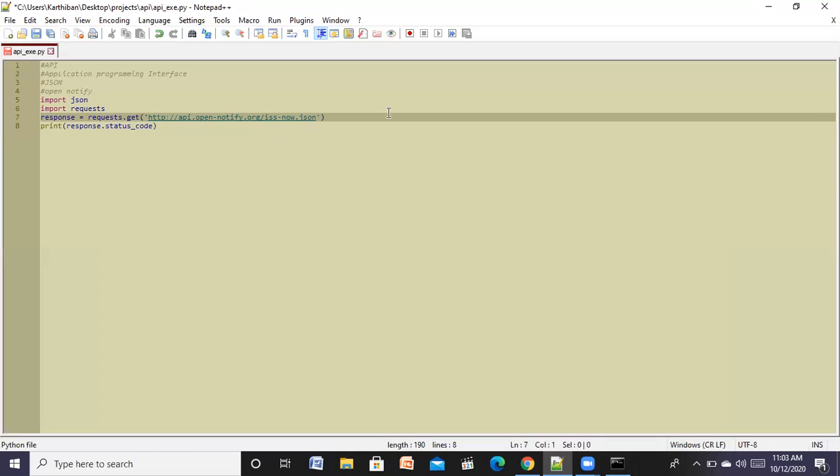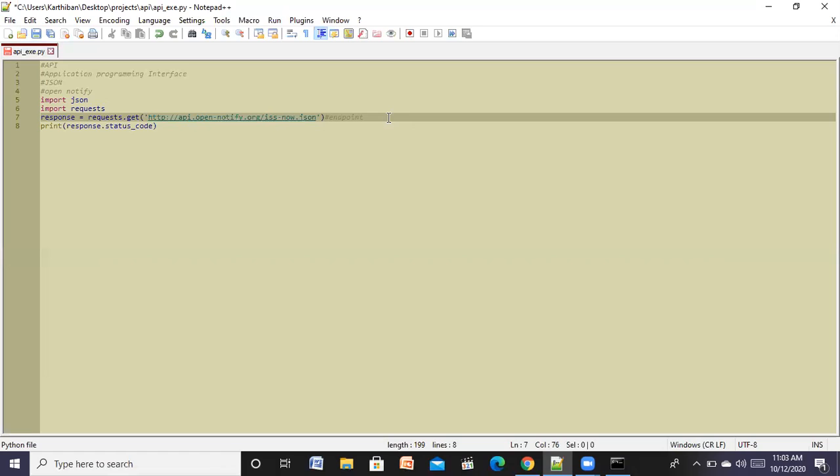Now the iss-now.json is an endpoint. Okay, it is an endpoint basically. So I will type here endpoint. So what is an endpoint? Endpoint is like you can say it is a route. There are several APIs like the iss-now.json is an API,